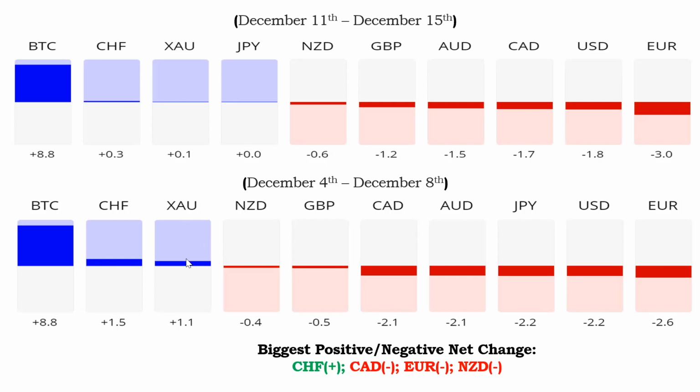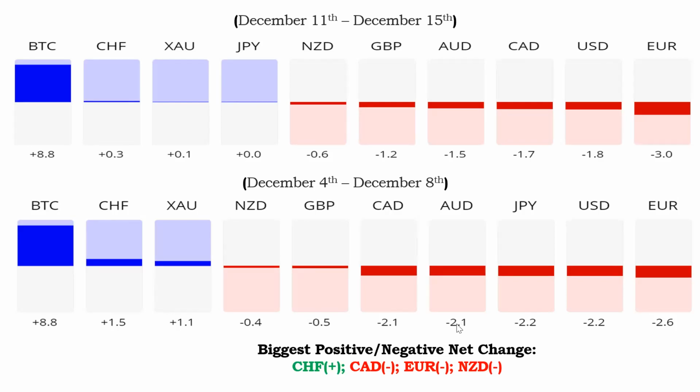Gold also lost some strength after creating a new all-time high, now sliding back to 0.1. We see NZD from 0.4 now at 0.6, and then we see Great Britain pound from 0.5 losing further strength to negative 1.2.